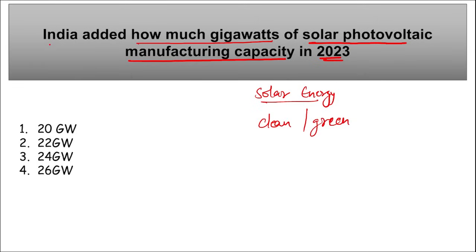Correct? So the question asked here is, India added how much gigawatts of solar photovoltaic manufacturing capacity in 2023? India added 24 gigawatts of solar photovoltaic manufacturing capacity in 2023, right? So 24 gigawatts were added.